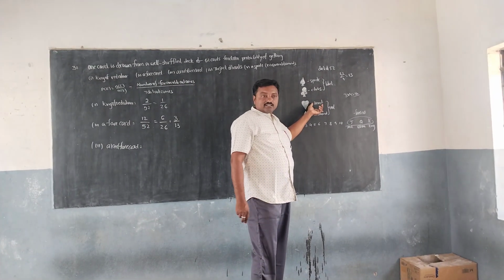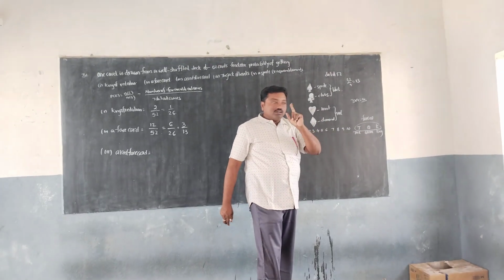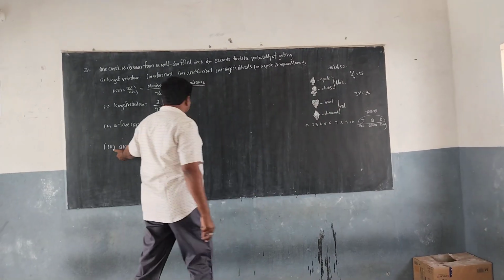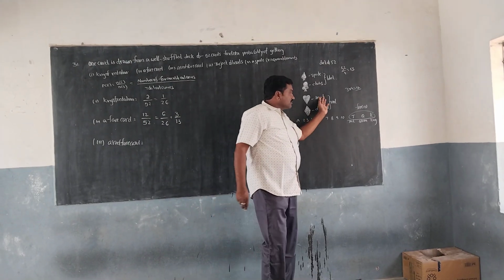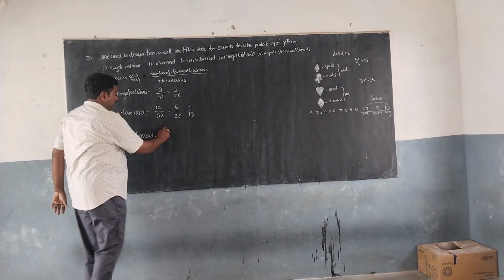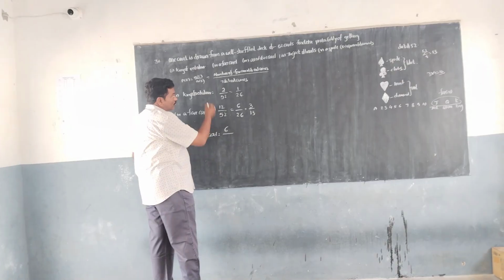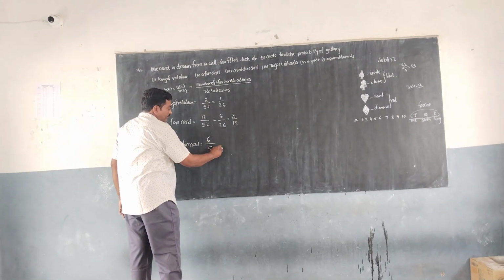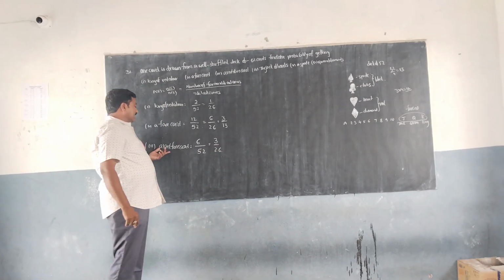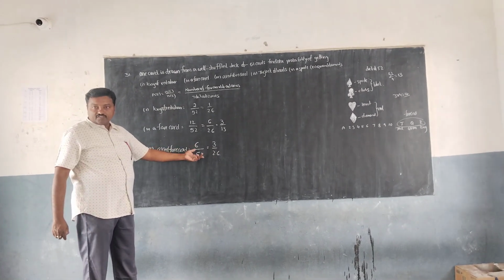So 2 red sets are there, and every set has 3 face cards, so there are 6 red face cards. So 6 by total outcomes 52, which simplifies to 3 by 26. So the red face card probability is 3 by 26.